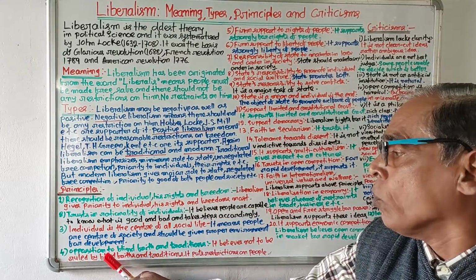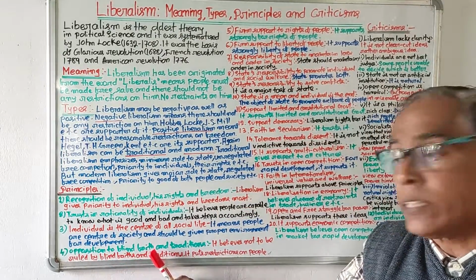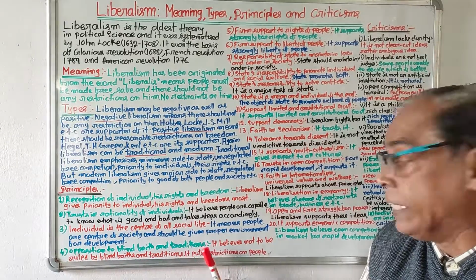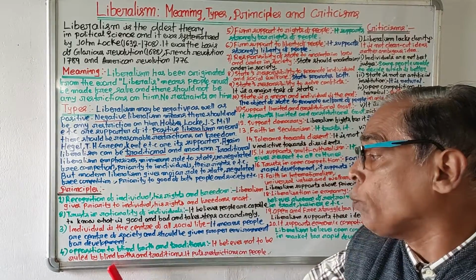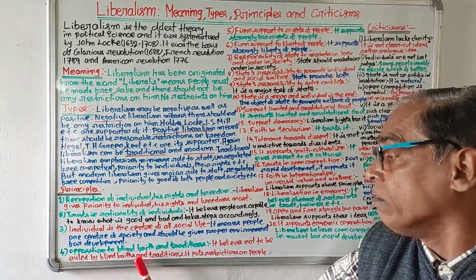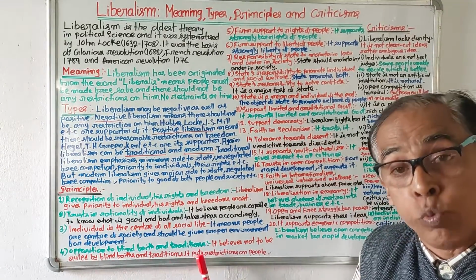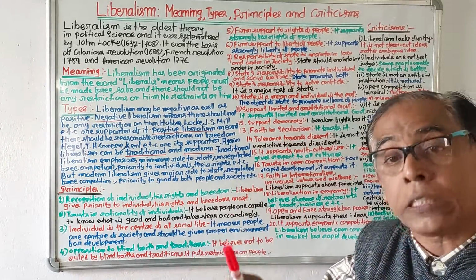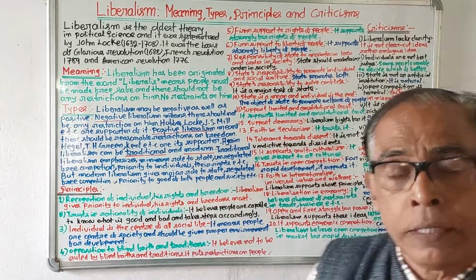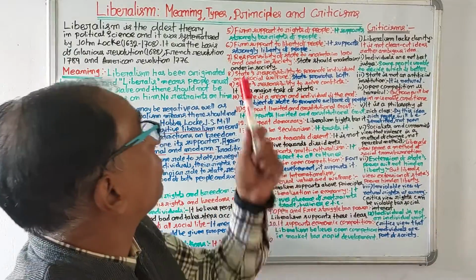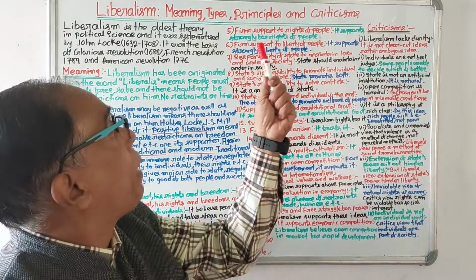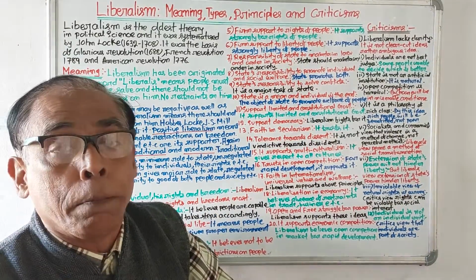Number 4, opposition to blind faiths and traditions. It believes people should not be ruled by blind faiths and traditions, because these put restrictions on the people. Then another important principle of liberalism is firm support to the rights of people.